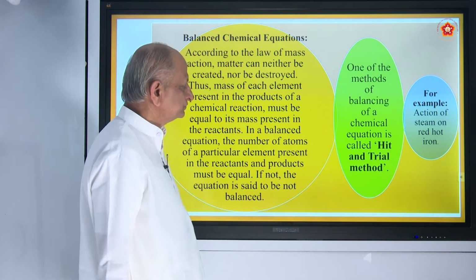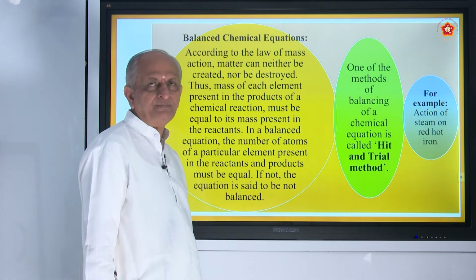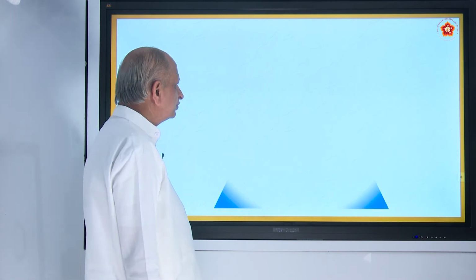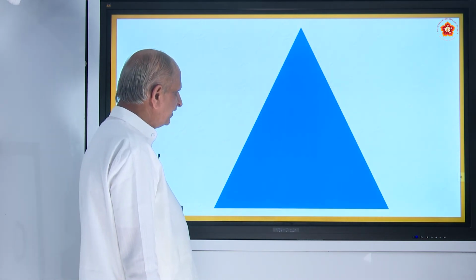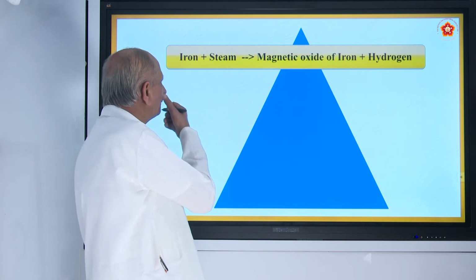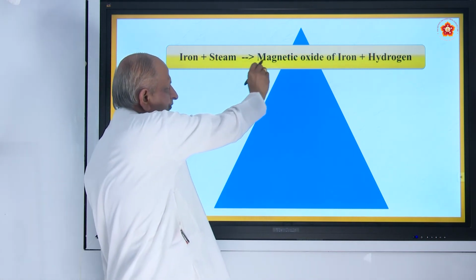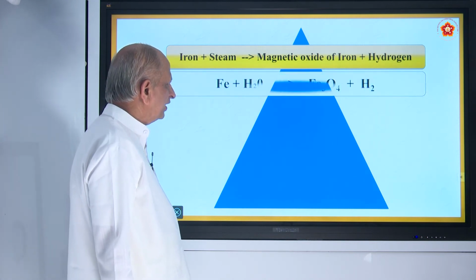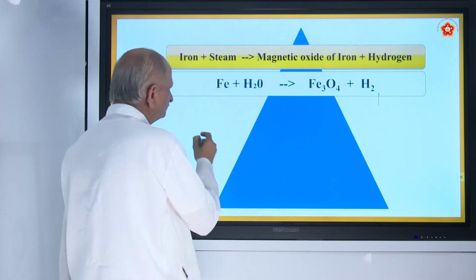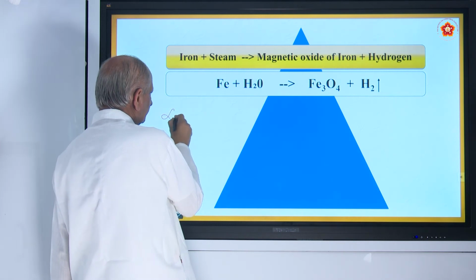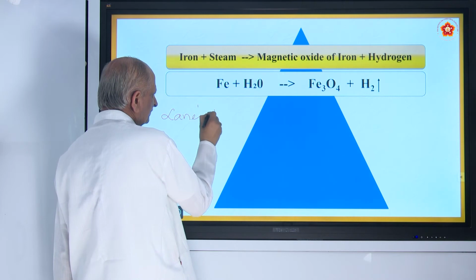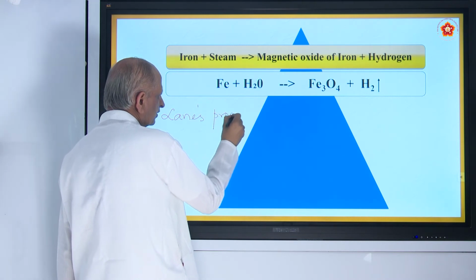Here, how do you get steam? Steam can be got by heating water to a very high temperature, right? So, the reaction is iron plus steam gives magnetic oxide of iron plus hydrogen. It is also called Lane's process. So, it is one of the methods of preparing hydrogen.